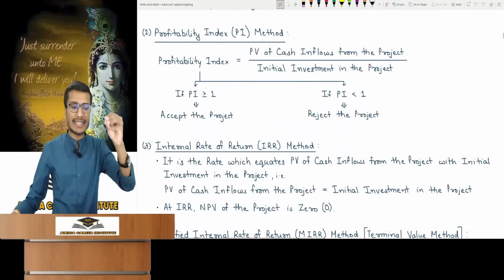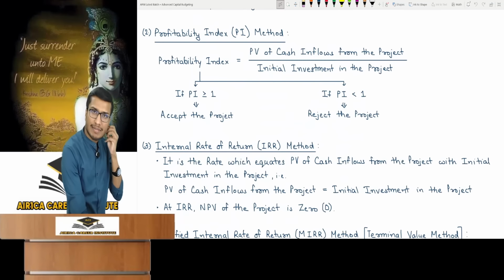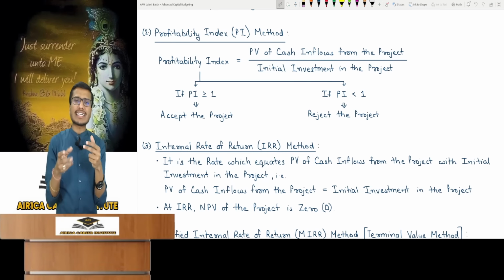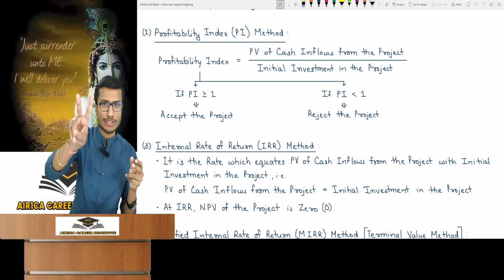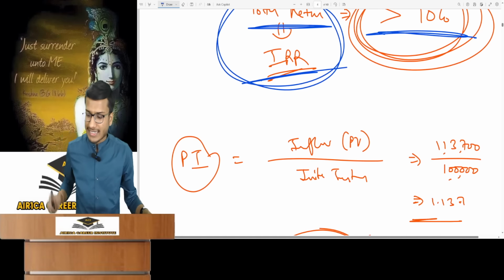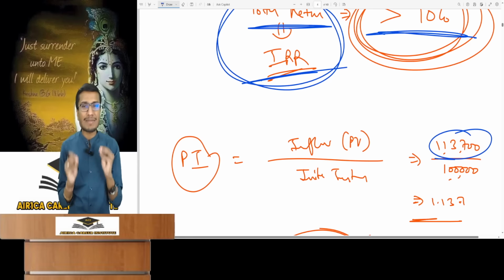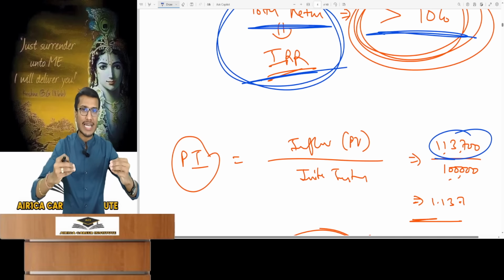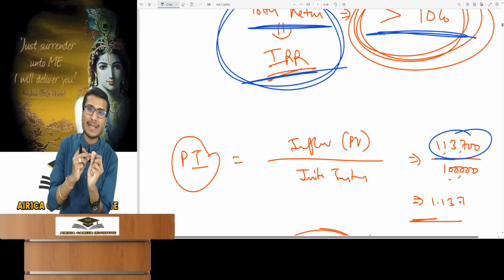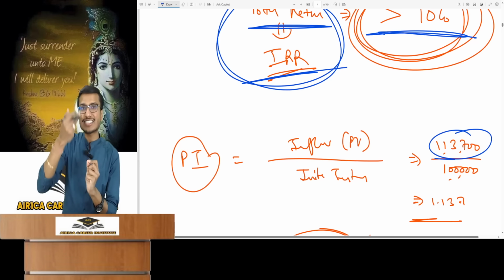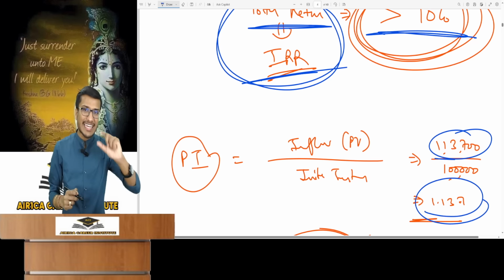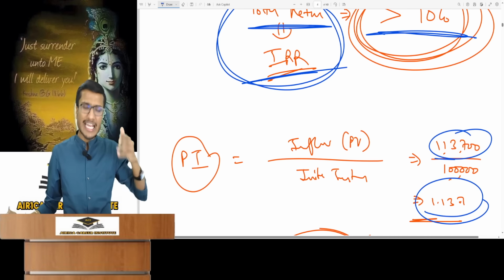Next is the Profitability Index PI method. Profitability Index PI method is not important. It appears in a couple of questions. Let's quickly review it. Profitability Index is the PV of project cash inflows from step 3 divided by initial investment. In our example, it would be 1,13,700 divided by 1 lakh. Do you know what this represents? Today at time 0, in terms of present value, for 1 rupee of investment, what return am I getting and how much extra money is it becoming today itself? This results in 1.137. So investing 1 rupee gets you 1.137, which is profitable.